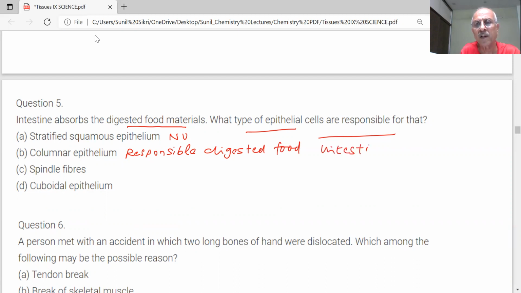In the intestine, you have columnar epithelium. Spindle fibers: no, sir. Cuboidal: no, sir. What do they do? Sir, they provide mechanical support. Okay, this is the correct answer. Answer is B, columnar epithelium.